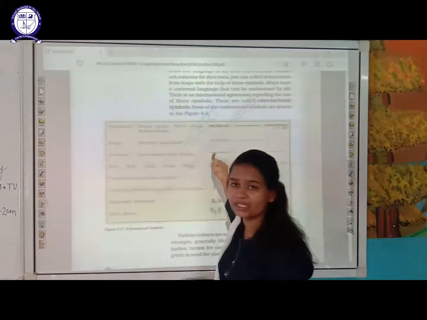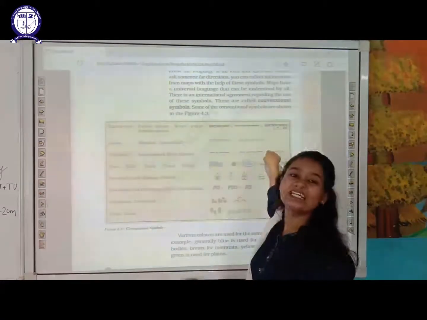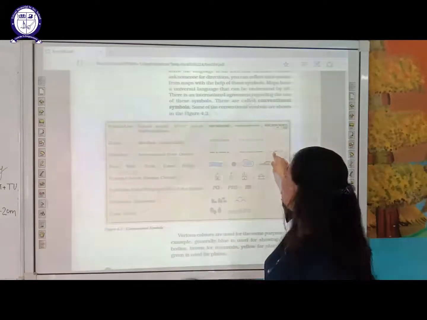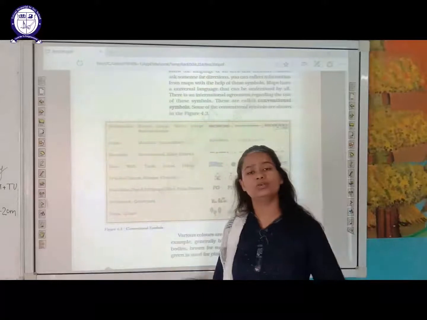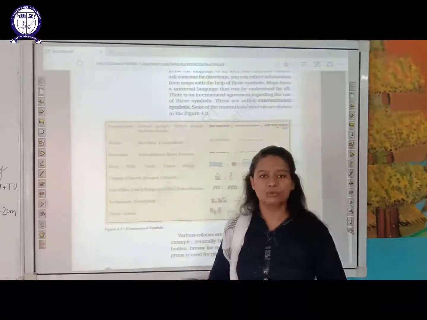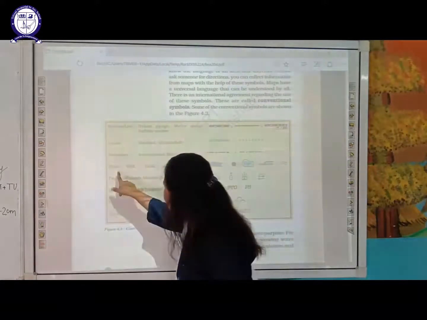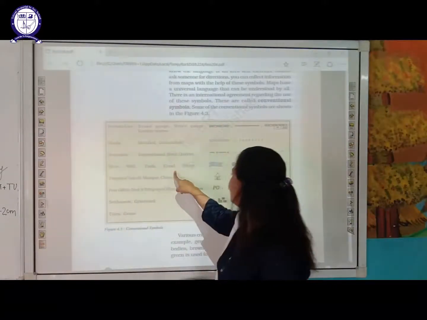This symbol represents state, this represents international boundary and this represents district boundary. If you are moving from district Jhajjar to some other district, this particular symbol will be there, which you will find on the boards usually present on the roads to help people. Then are rivers, well, tank, canal and bridge.